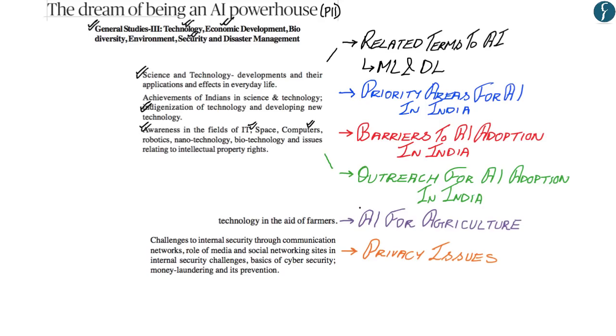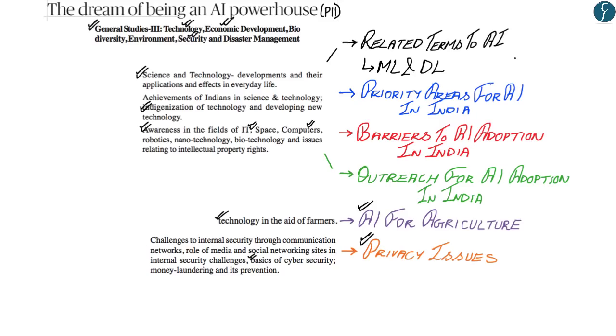The aspect Artificial Intelligence for Agriculture would be placed in the section Economic Development, and more specifically in the subsection Technology in the Aid of Farmers, while privacy issues would be placed in the section Security and more specifically Basics of Cybersecurity.